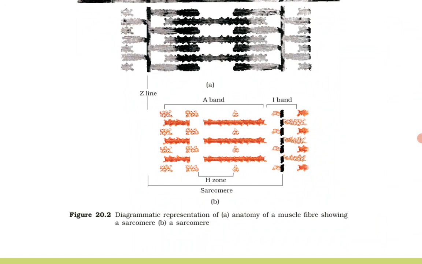Diagrammatic representation of A, the anatomy of a muscle fiber showing a sarcomere, and B, the sarcomere.